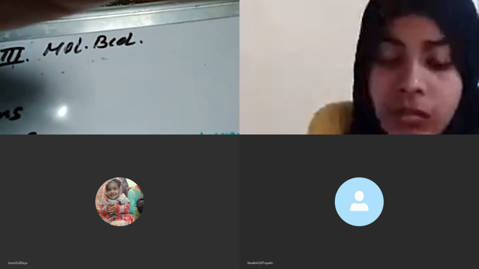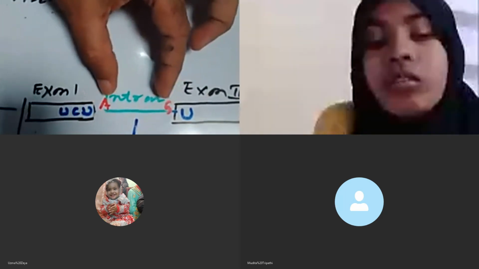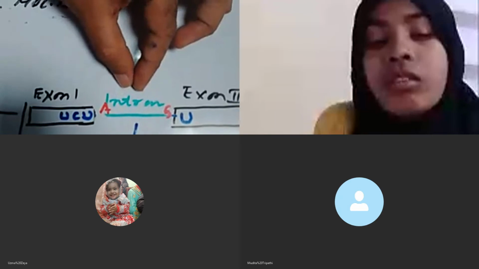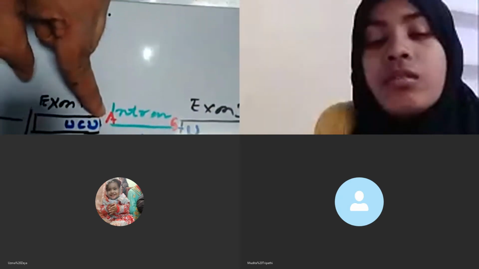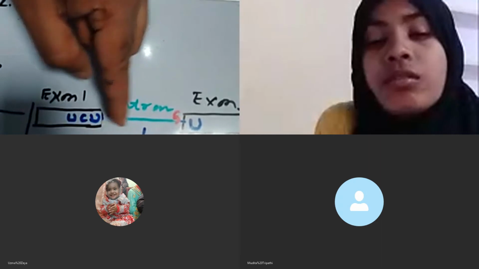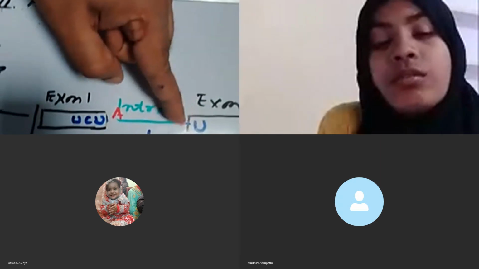Now I am going to explain the mechanism. Suppose that this green part present between these two exons represents the intron, and this intron has adenosine at the 5' end and guanosine at the 3' end.